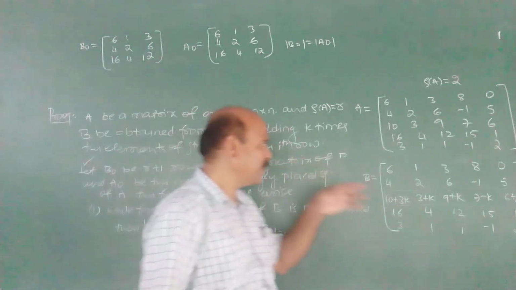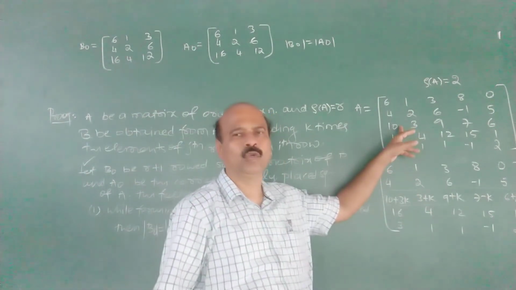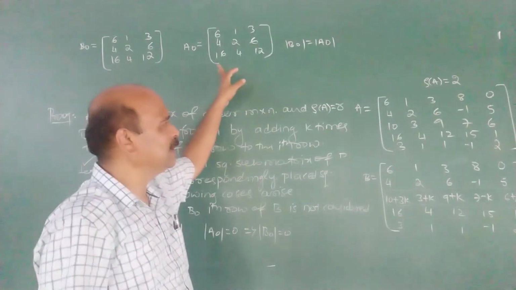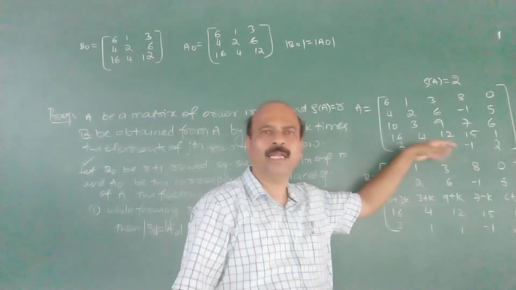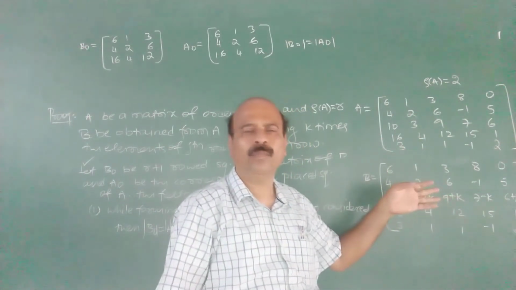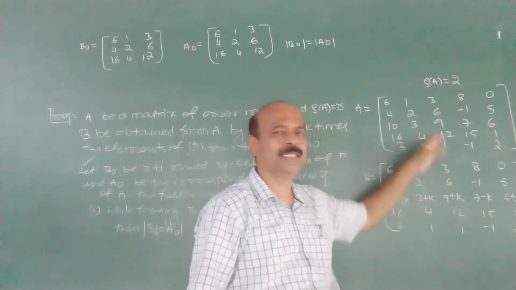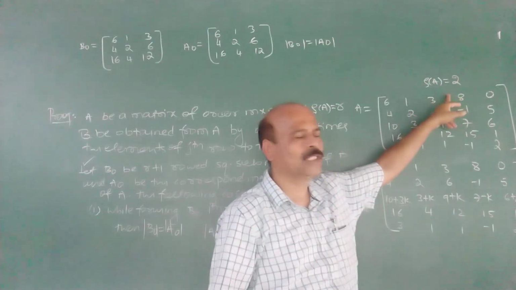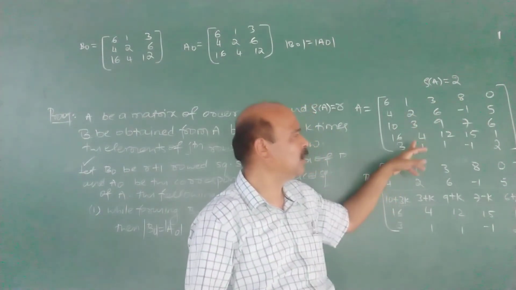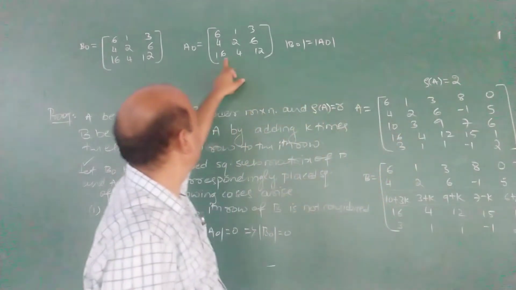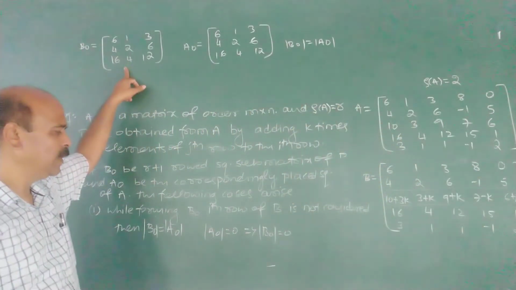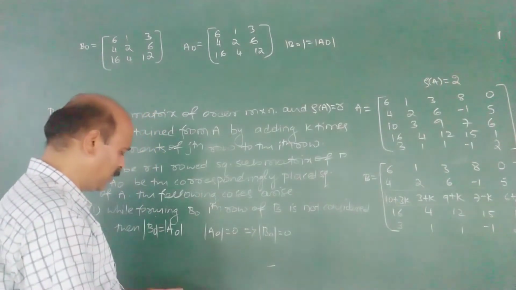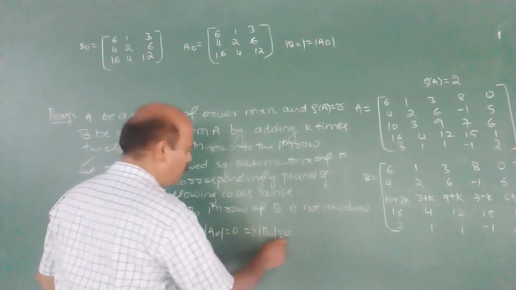Go to this problem, that is the example. What is the rank of A? 2. What is A naught? Third order square submatrix. What is its determinant? It is 0. I have not calculated it, to explain and make the proof convincing. I have taken this example simultaneously so that you can easily understand. Rank of A is 2, R is 2 here. So R plus 1 means the third order minor is 0. A naught is 0. Therefore B naught is 0. So in this case, A naught is 0, B naught is 0. Therefore, this is the first case.